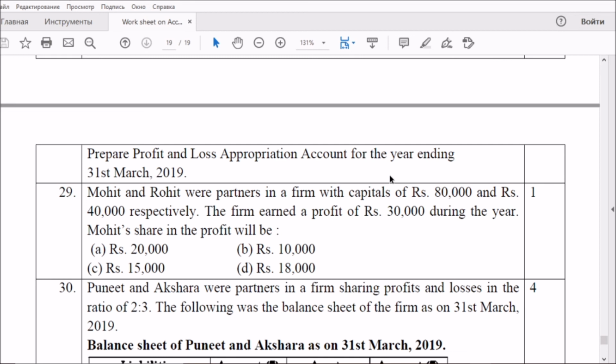There we have to find out the amount of share of profit of Mohit. Actually, it is a hidden thing. The profit sharing ratio is not mentioned in this question, but the profit during the year, 30,000, is given. If nothing is mentioned regarding the partnership deed, then what to do? The profit will be shared equally. So the answer is C, 15,000.